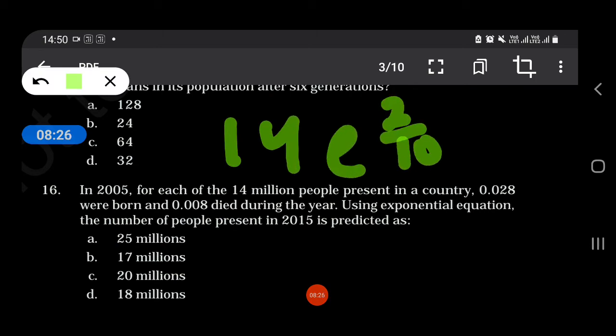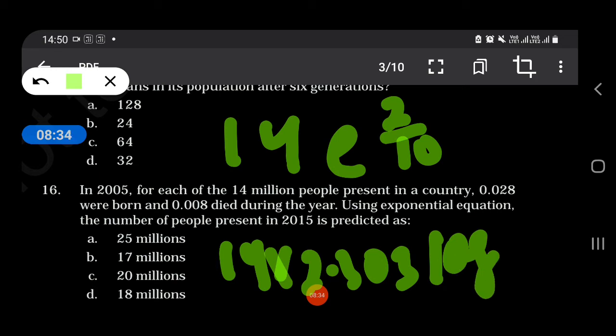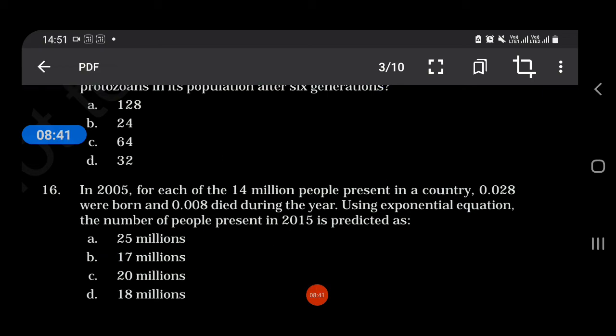Okay, so what we will do is 14 into 2.303 log, what is the value of this? And so we will get our answer as 17 million.